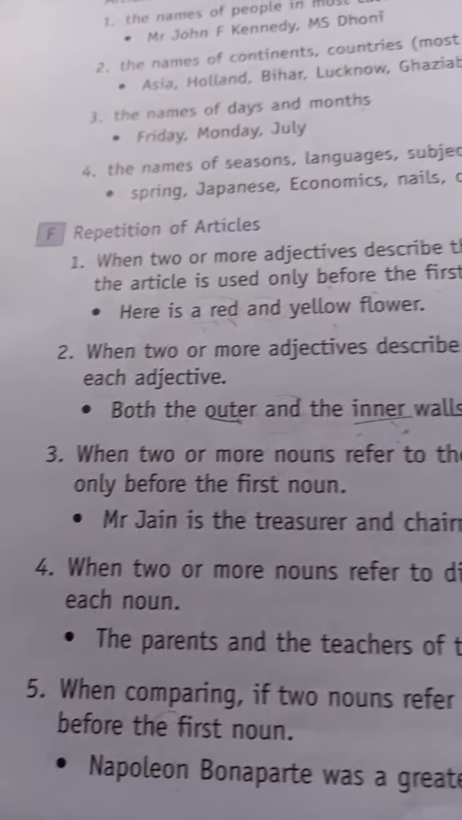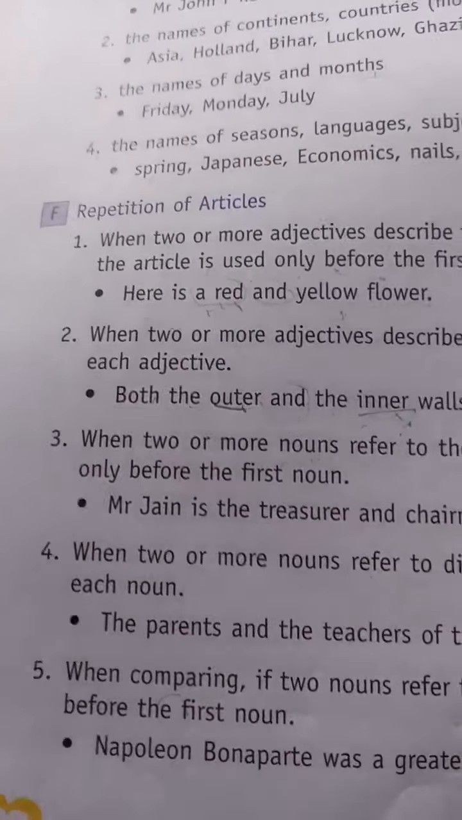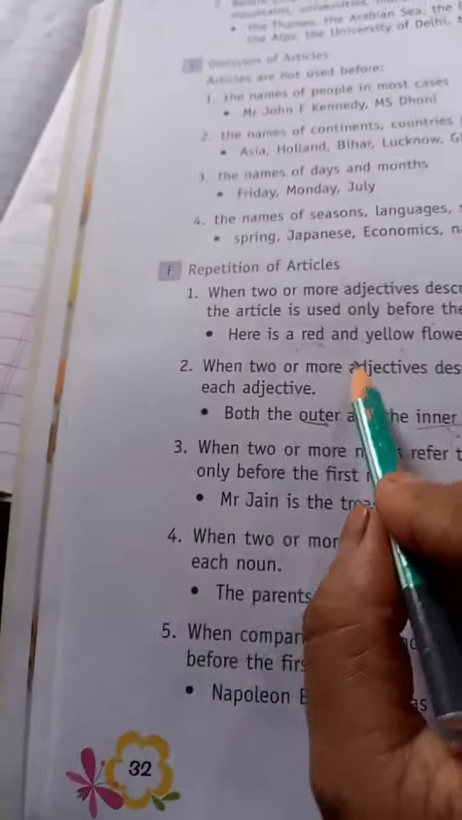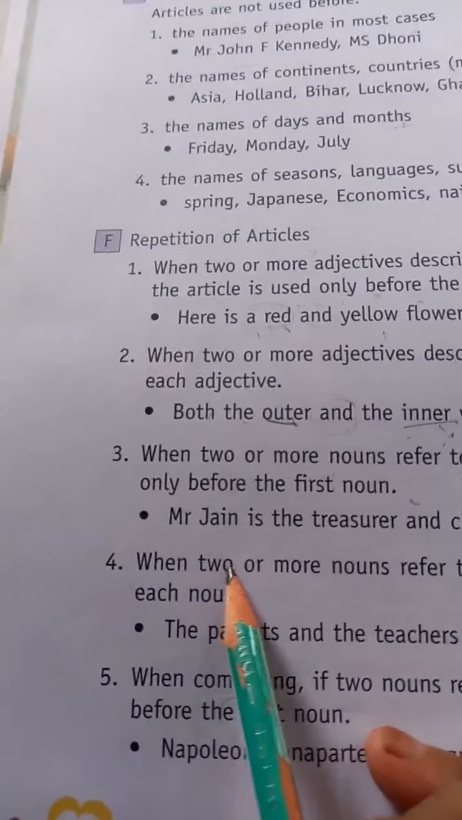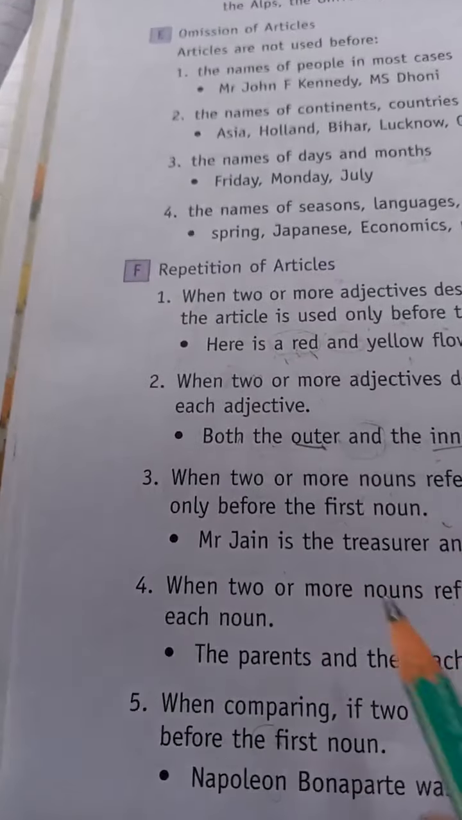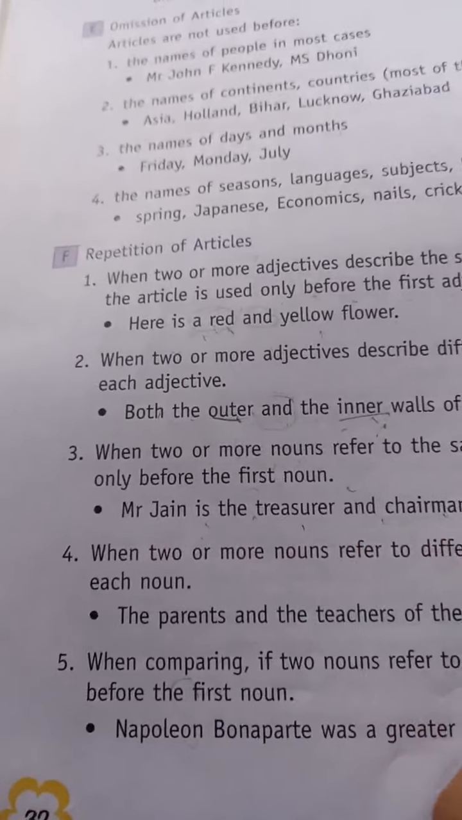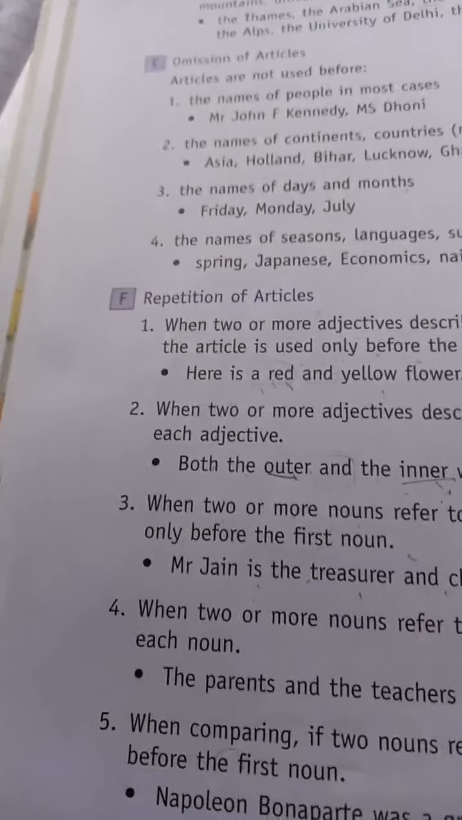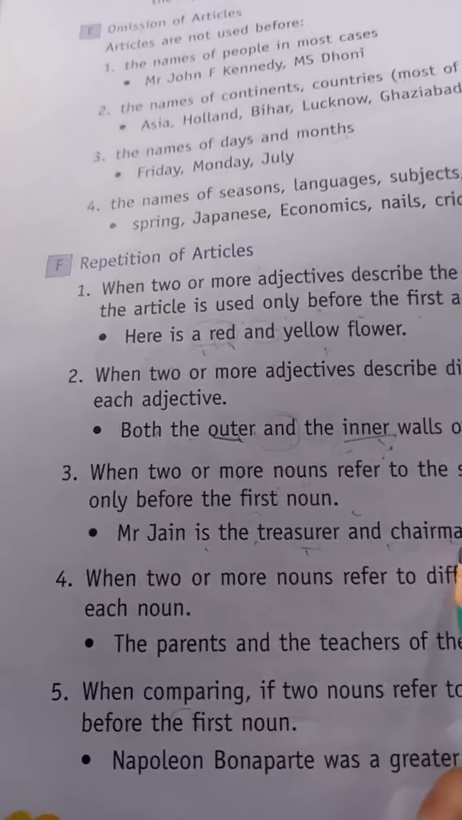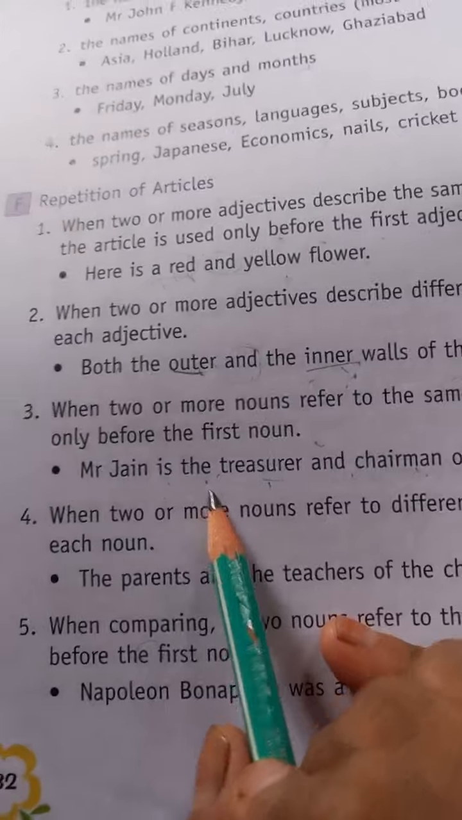Next point, when two or more nouns refer to the same subject. When two or more nouns refer to the same object, the article is usually used before the first noun. Like in the first case, the is used. In the same manner, here the is used before the first noun. Like Mr. Jain is the treasurer and chairman of our club. And the is being used, okay? But we are describing two things about him, treasurer and chairman. So in the first part we will use the.